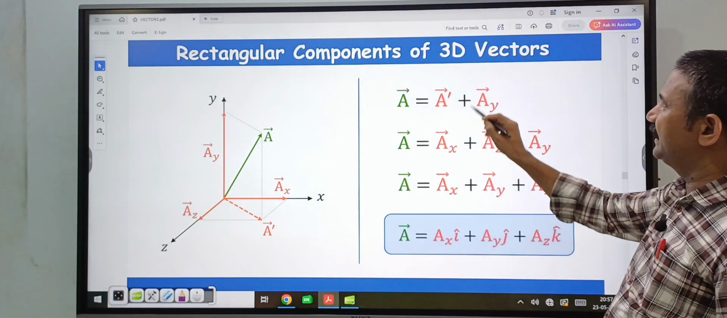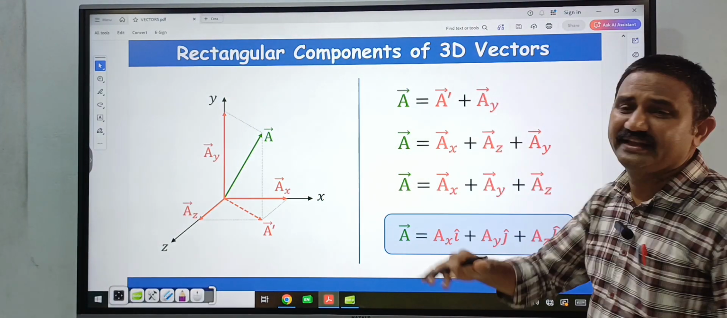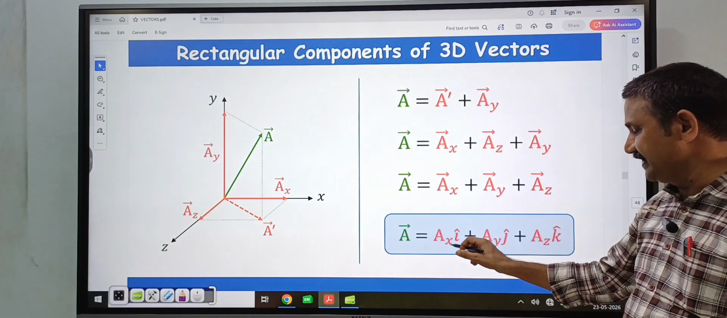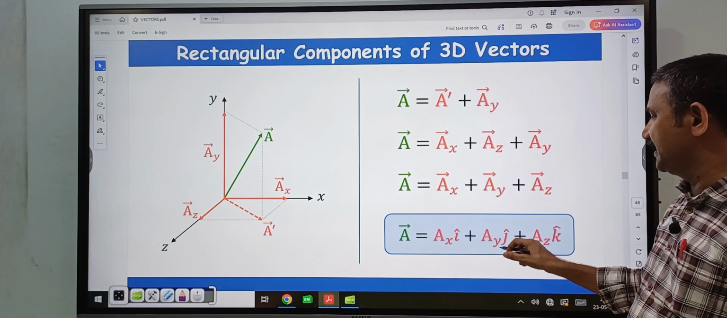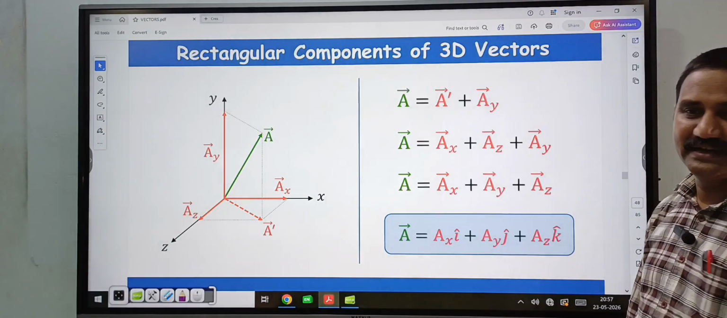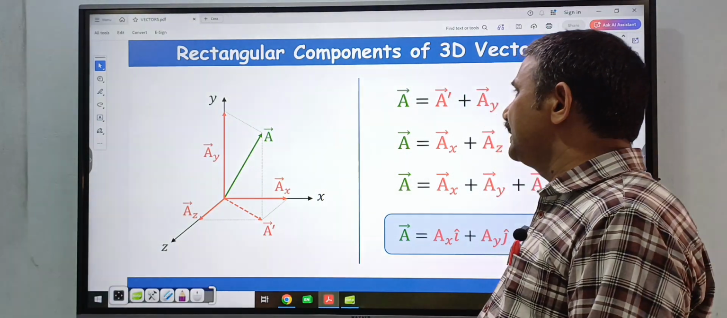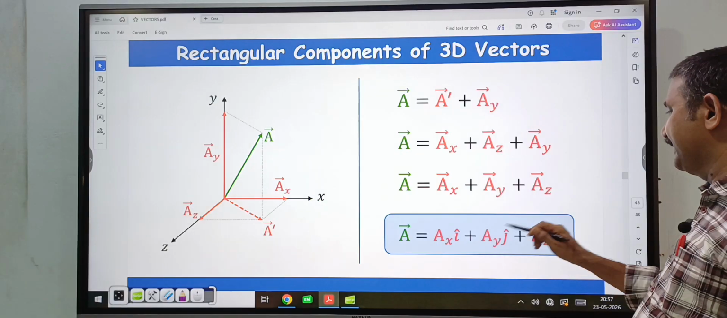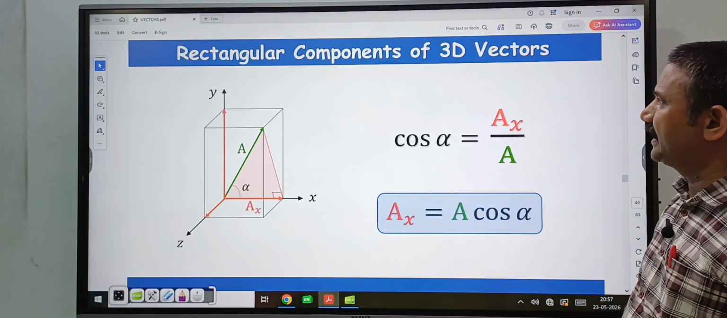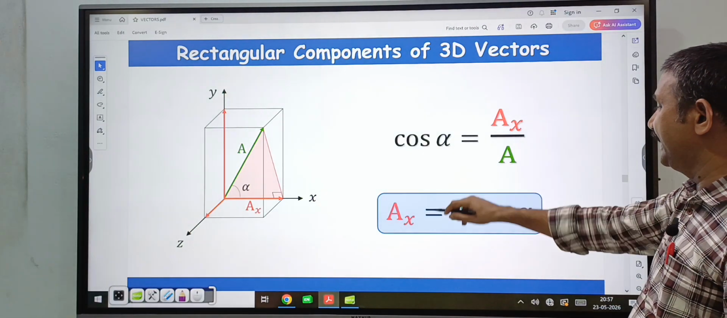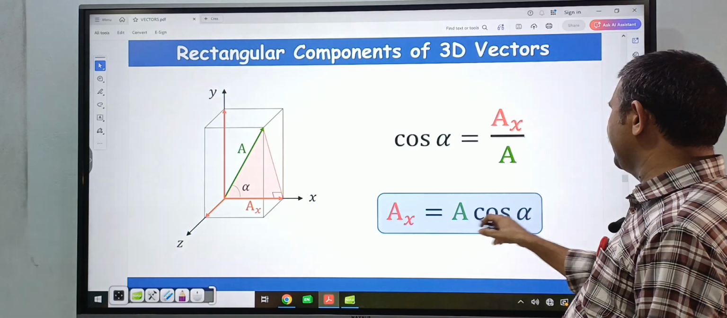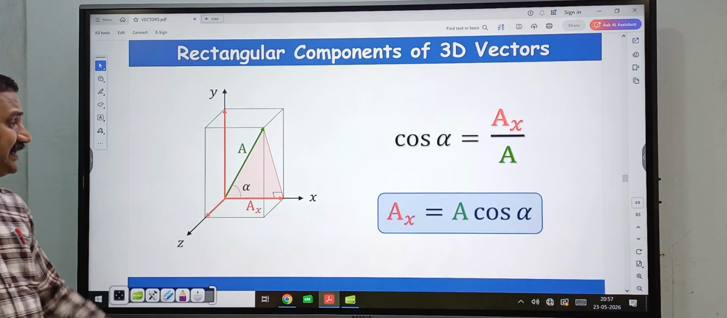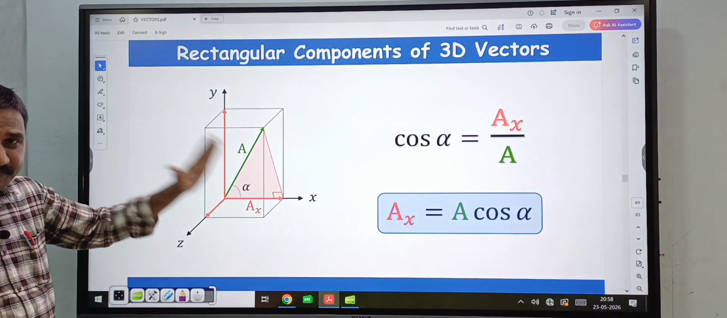So similarly, rectangular components in 3D. In 3D vectors, you will write, suppose along x direction is AX i cap, y direction is AY j cap, and z direction is AZ into k cap. So here in the 3D dimension, how to write the A bar vector? AX i cap plus AY j cap plus AZ k cap. And here what is AX? AX is equal to A cos alpha. So this is the A bar vector. The earlier one was in a plane. This is in a space. A bar vector is in a space.